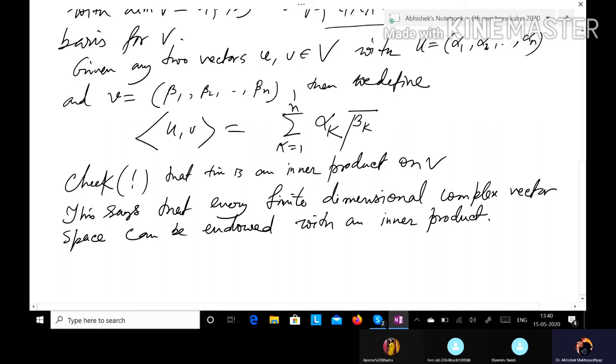So this is an observation, that every finite dimensional complex vector space can be made an inner product space.